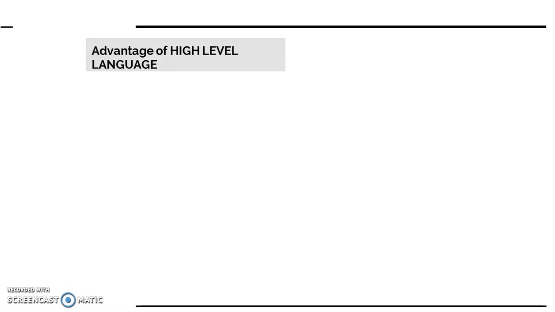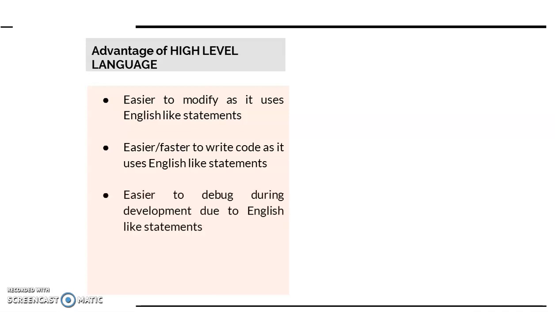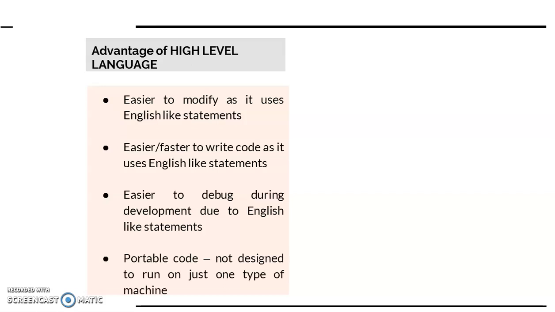Advantages of a high level language: it is easier to modify as it uses English-like statements. Obviously, if you already know one language, for example C, C++ or Java, then you can understand this point very easily. It is easier and faster to write code as it uses English-like statements. It is easier to debug during development due to English-like statements. The code is portable, not designed to run on just one type of machine, one type of processor.